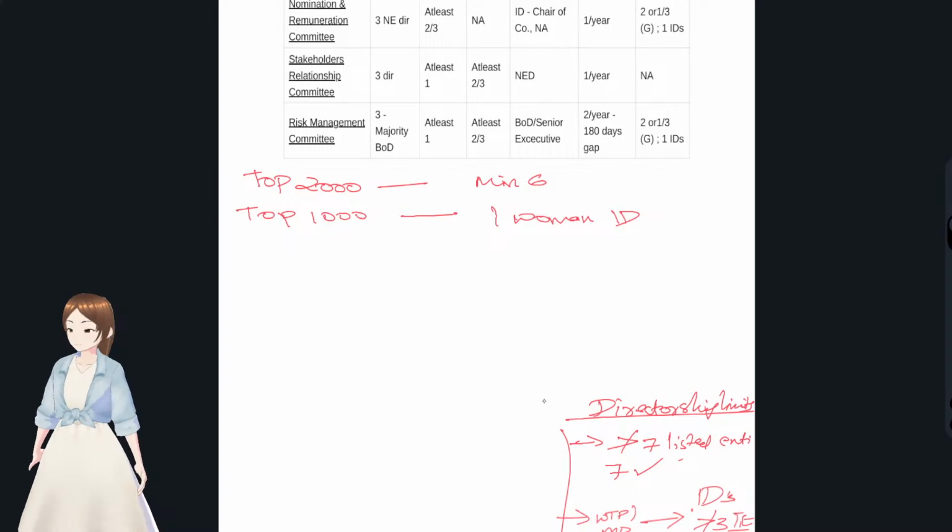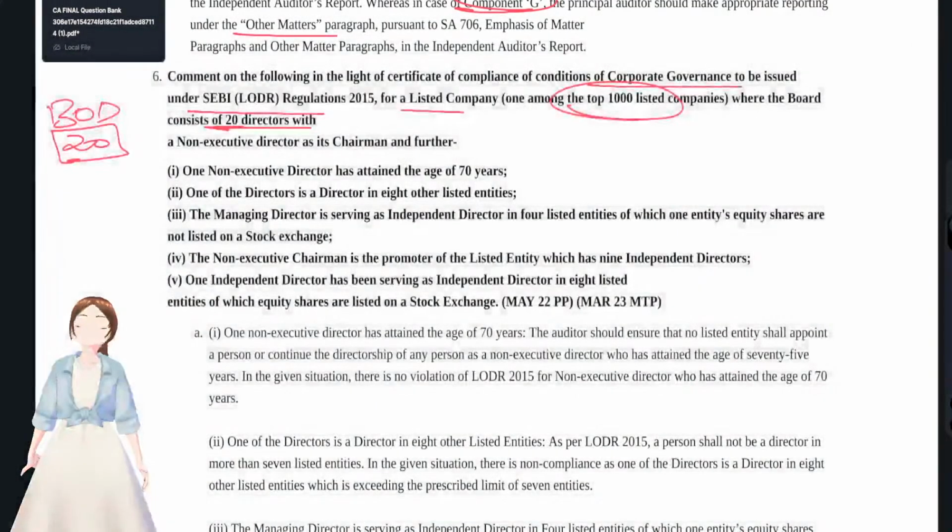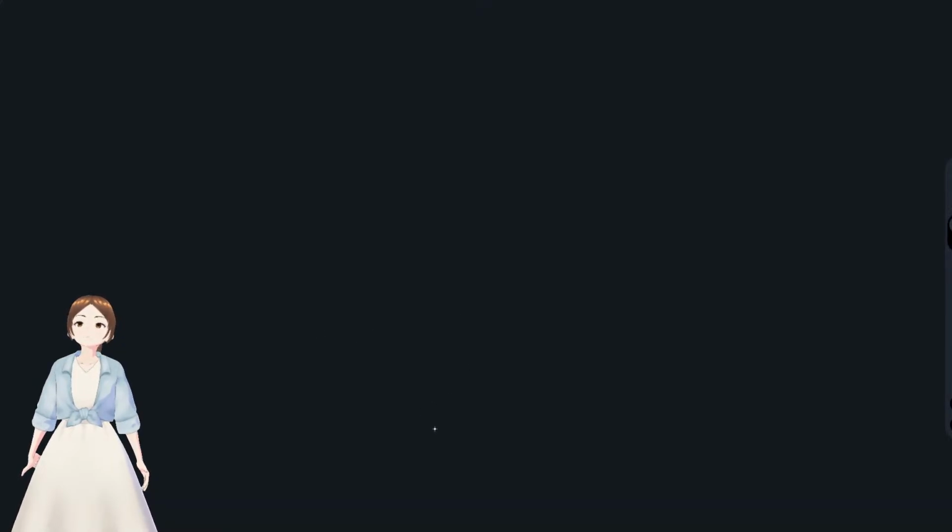Only listed equity is considered here. Only if equity shares were listed are these companies treated as listed. If only debentures were listed, then it is not treated as listed.